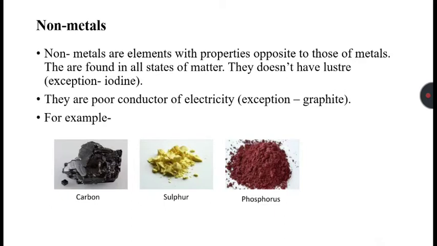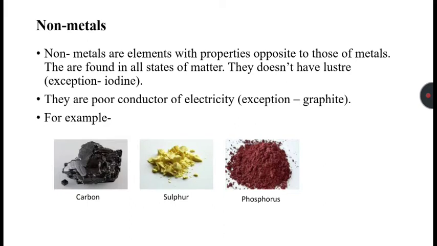So now, what is a non-metal? Non-metals generally have properties opposite to that of metals. They exist in all three states, gas, liquid and solid. They do not have luster. Luster means shine, like diamond. Exception is iodine.